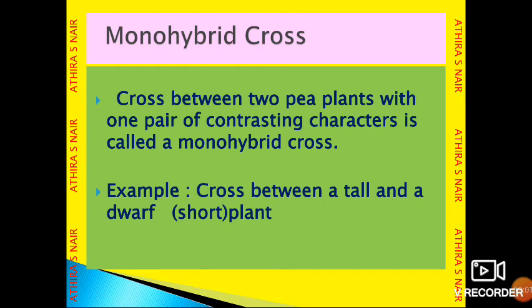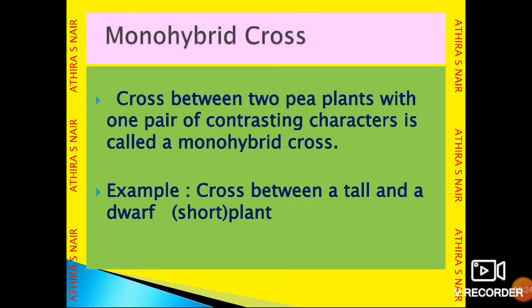Monohybrid cross. What is a monohybrid cross? The cross between two pea plants with one pair of contrasting characters is called a monohybrid cross. Example, a cross between a tall and a dwarf plant.